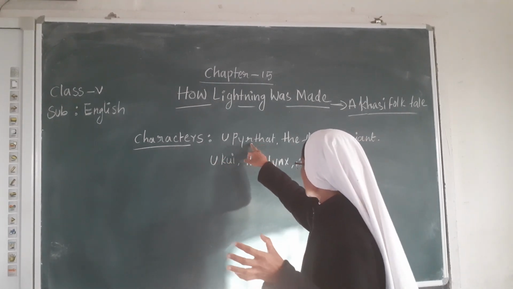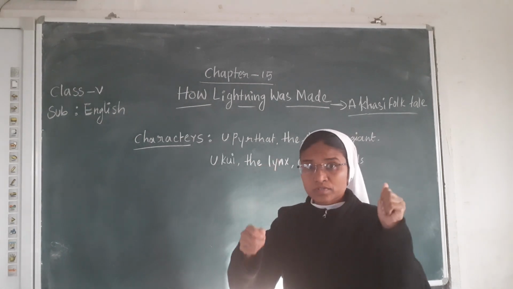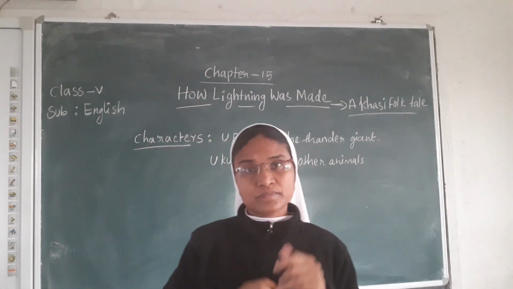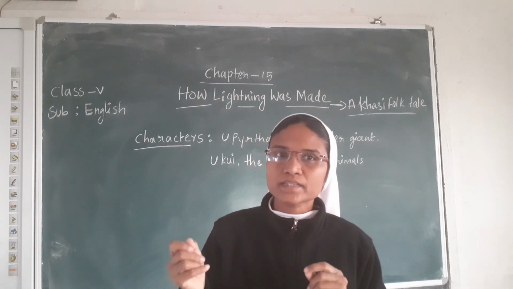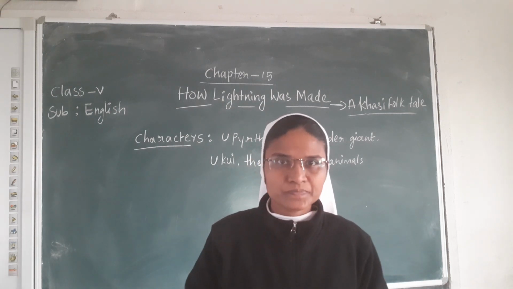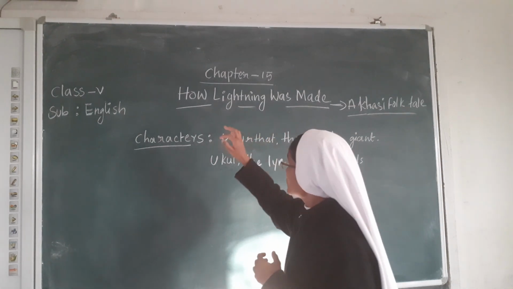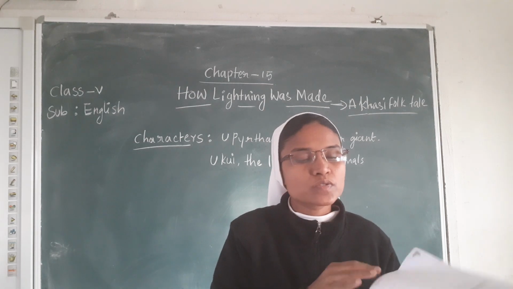With this drum and the sword, he made the sounds. That sound is called lightning and thunder. When lightning and thunder come, it rains. Like this, the lightning was made. That is the story to understand.